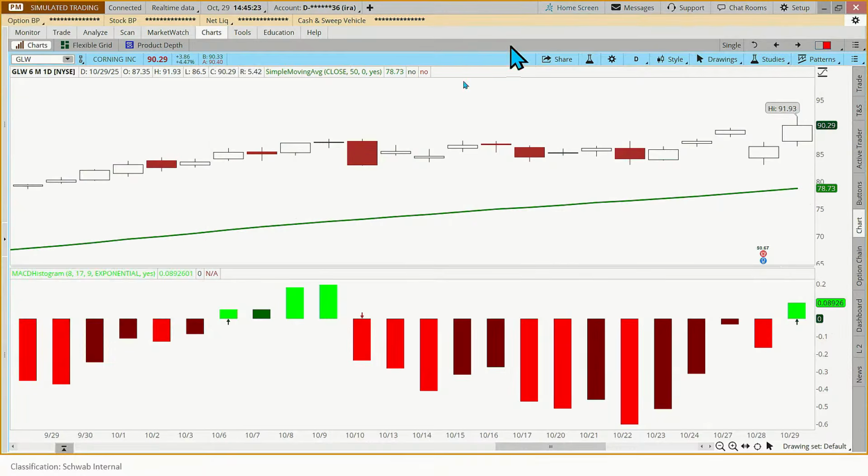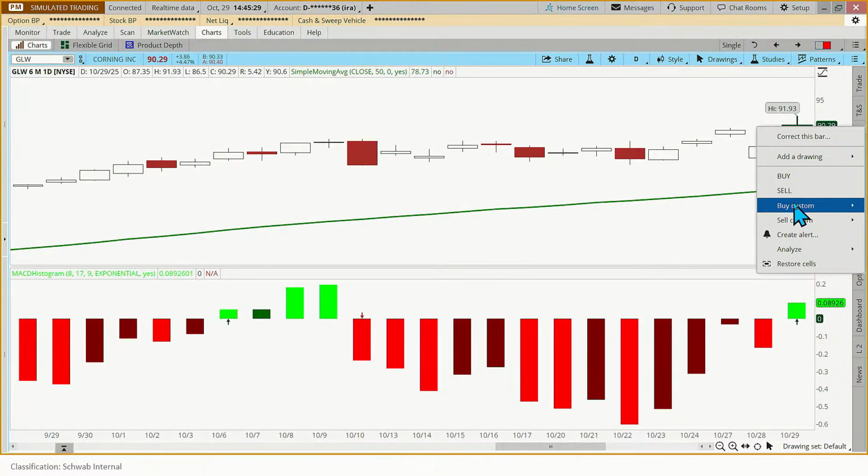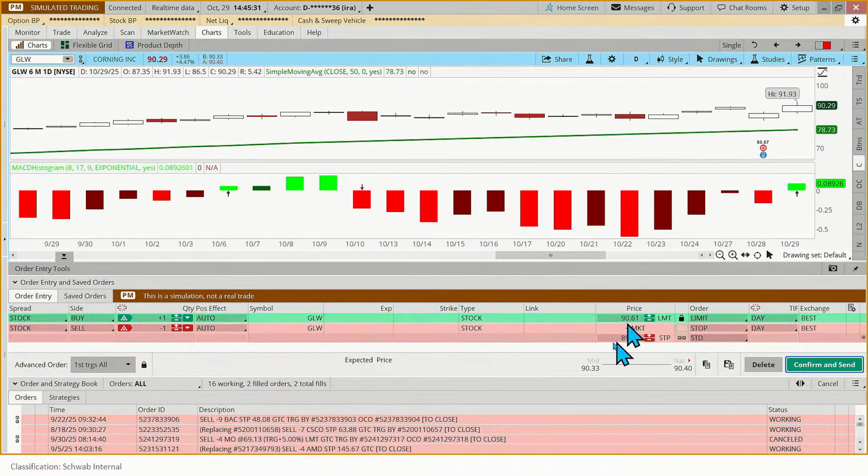Okay, so how do we do that? Well, I can go to the trade page, or I can just do it right here. I can right click about right there at the close, buy custom with a stop. That'll give me an order over here that I can modify. And I'm going to put my order price there at 90.29. And that's going to be a limit order. We'll go ahead and make that good till canceled. I don't know if that'll fill tomorrow or sometime in the future. We calculated what for our stop? We said 77.94.